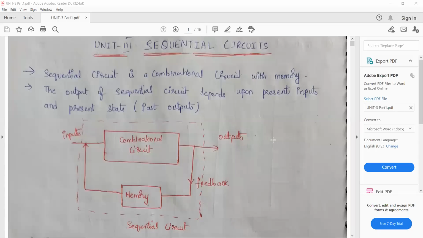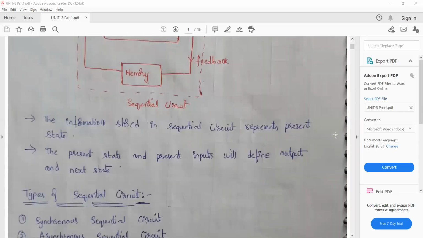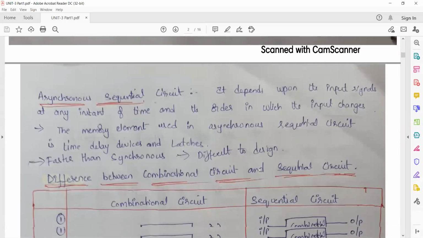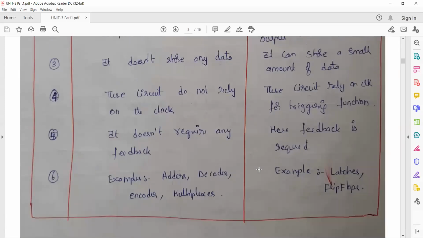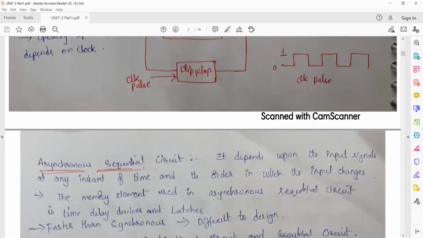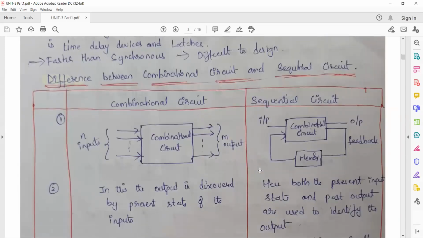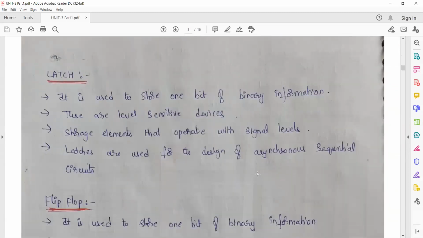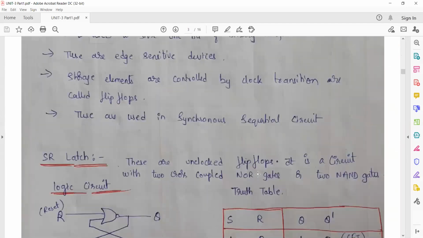So sharing the screen for the PDF. So these are the things that I already discussed in the last class. What are those? Synchronous circuits, asynchronous circuits, combinational and sequential circuit differences, a latch and a flip-flop.